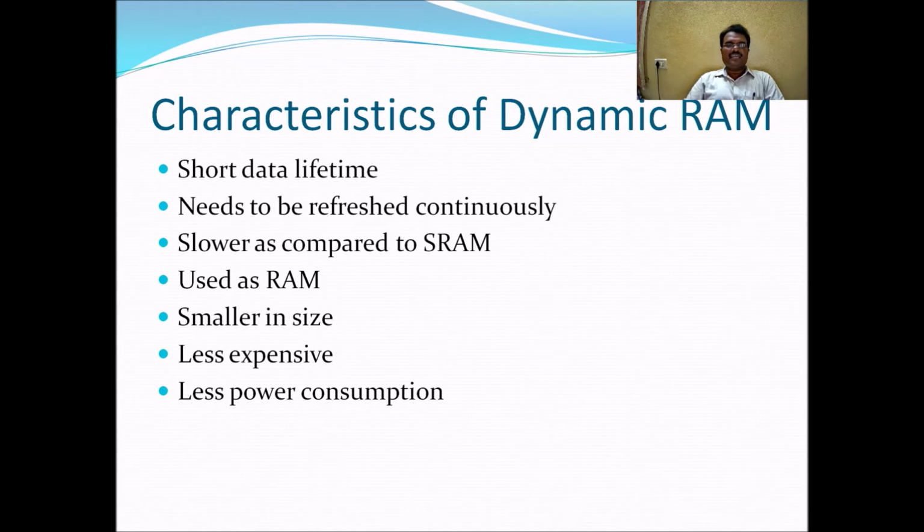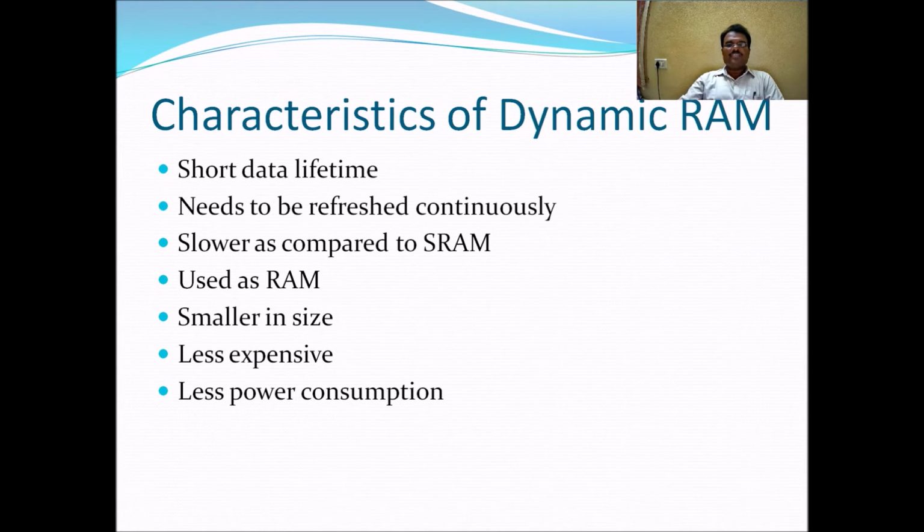Here are the characteristics of dynamic RAM. It has a short data lifetime. DRAMs need to be refreshed continuously and are slower compared to SRAM. It has a slower access rate compared to static RAMs. DRAM is most used as random access memory. RAM is nothing but the primary memory inside the computer. DRAMs are smaller in size, very less expensive, and also consume very little power.